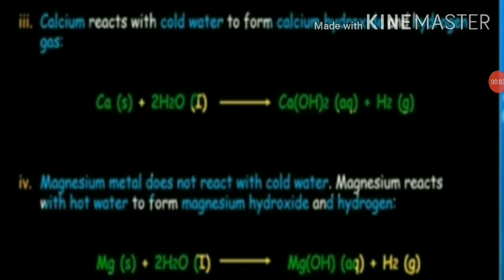Calcium reacts with cold water to form calcium hydroxide and hydrogen gas. Magnesium metal does not react with cold water. Magnesium reacts with hot water to form magnesium hydroxide and hydrogen gas. So students, during these reactions, heat is not liberated. So what does it show? It shows that calcium and magnesium are less reactive as compared to sodium and potassium.